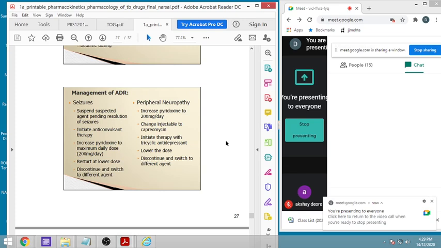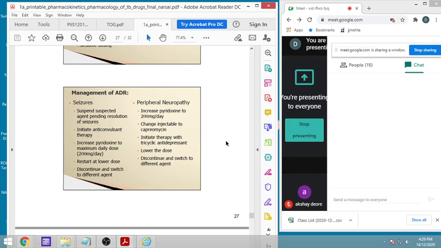If there are seizures, then we can suspend the suspected agent while the seizures are there. Initiate the anticonvulsant therapy, and increase the pyridoxine to the maximum daily dose. Pyridoxine helps in reducing the toxicities related to INH and rifampicin. Restart at lower doses, or discontinue and switch to a different agent.